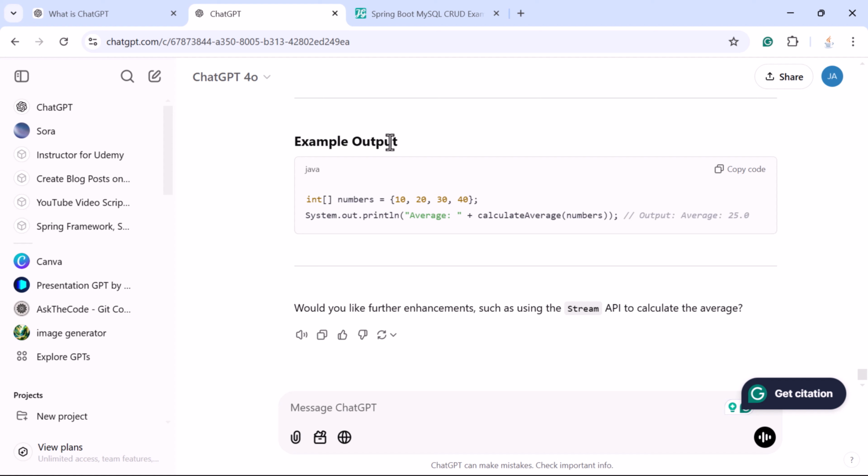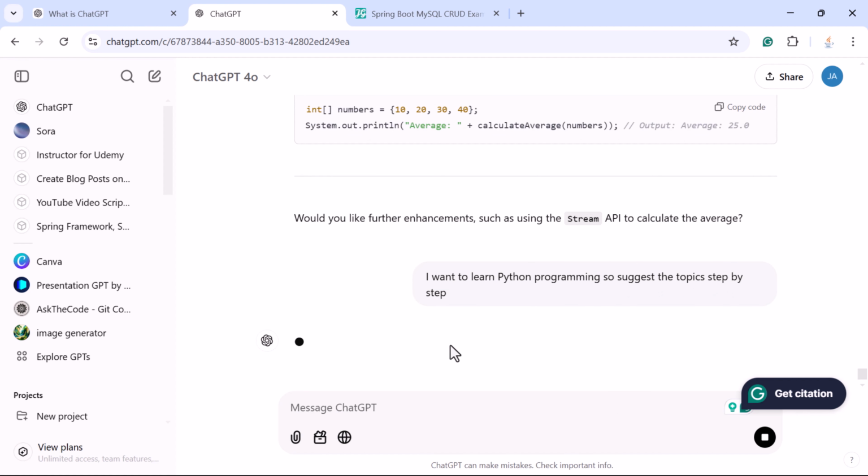For example, go to ChatGPT and just enter a prompt. If you want to learn Python programming step by step, you can ask ChatGPT first: I want to learn Python programming, so suggest the topics step by step.